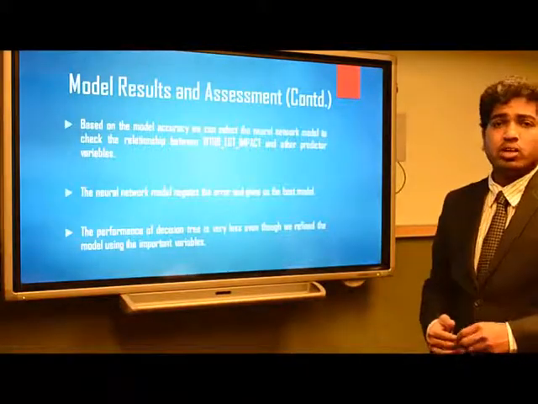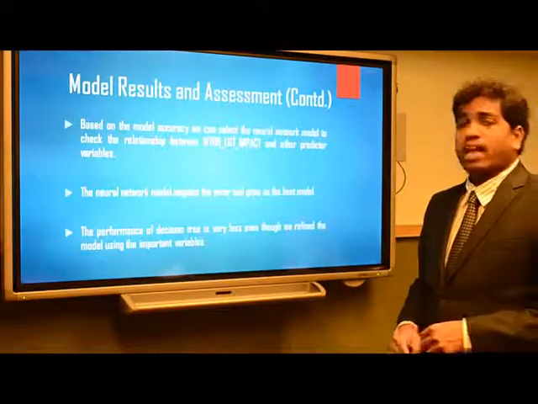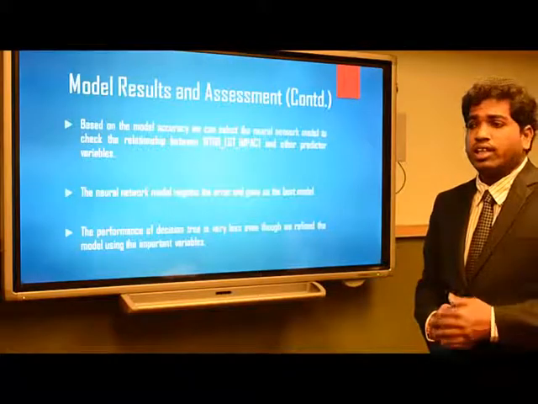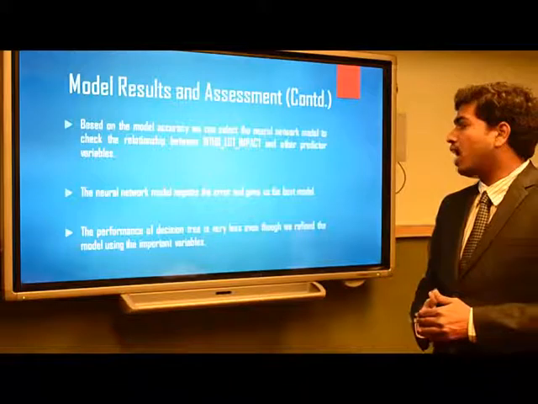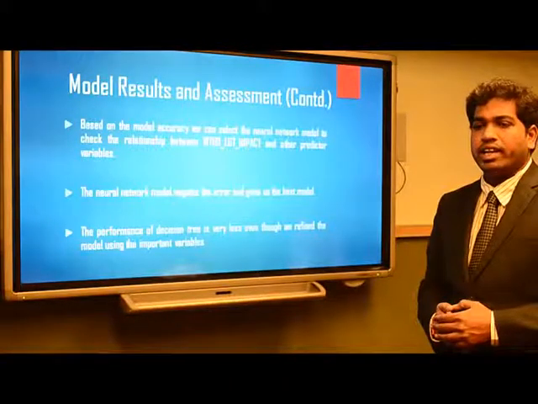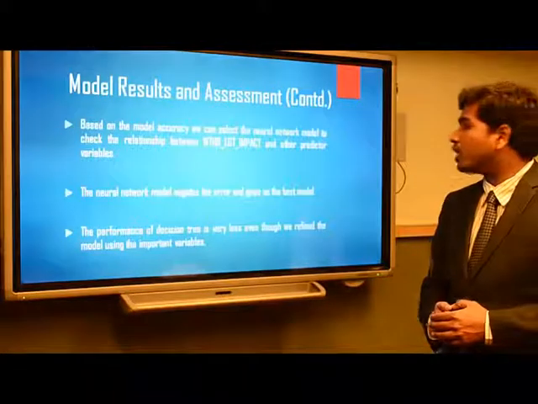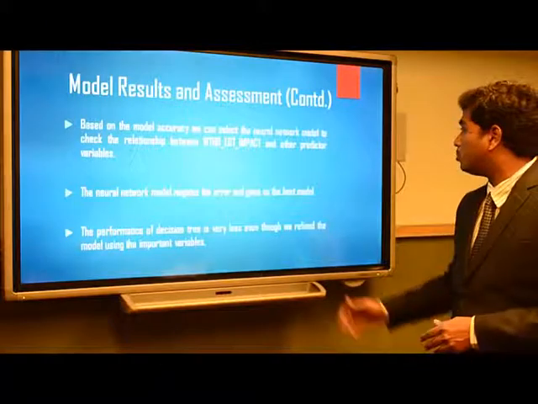The performance of the neural network is very high on the accuracy rate, and as a neural network, it reduces the error rate. It can be considered a highly flexible model for assessing any objective. So we are considering the neural network as the best model for this objective.